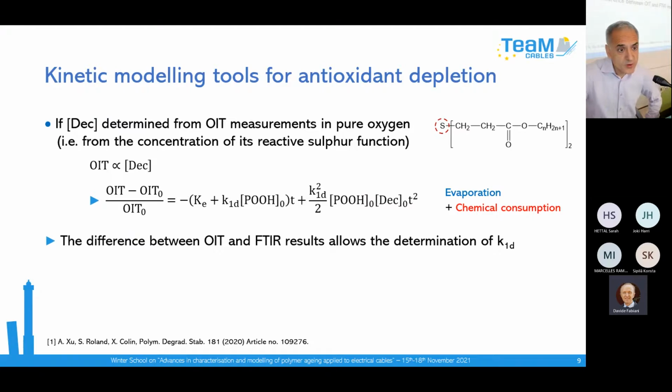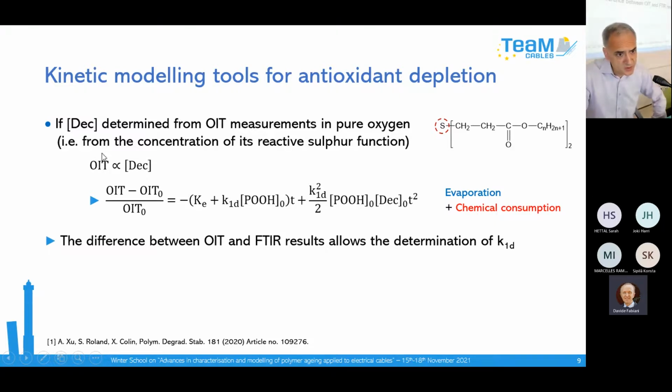You have also another very interesting technique to follow the decrease in the concentration of antioxidant. In this case, you follow all the mechanisms responsible for this decrease, evaporation plus chemical consumption. It is the oxidation induction time measurement.